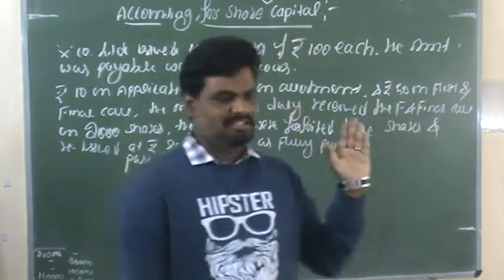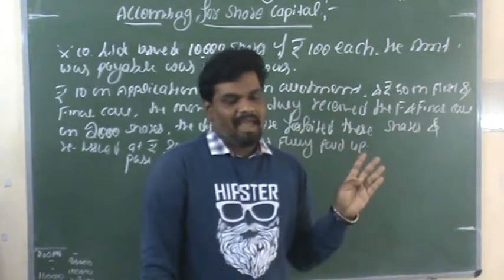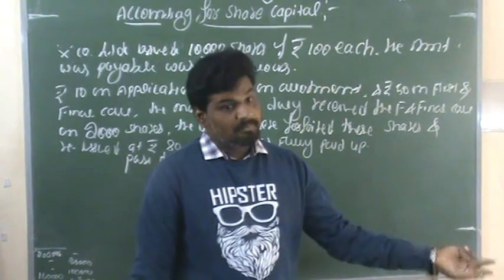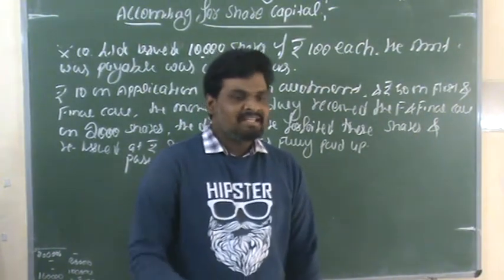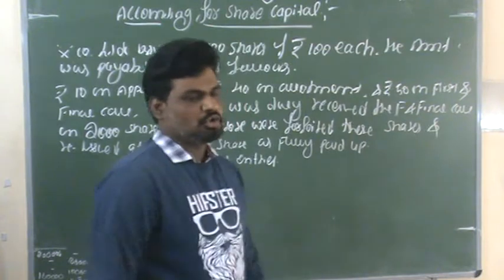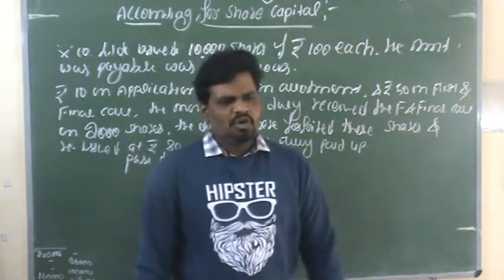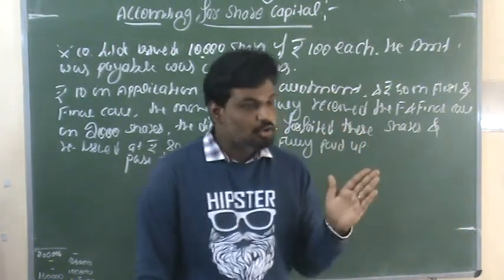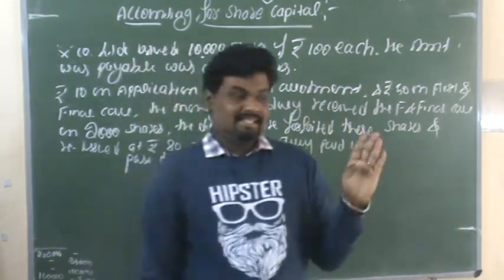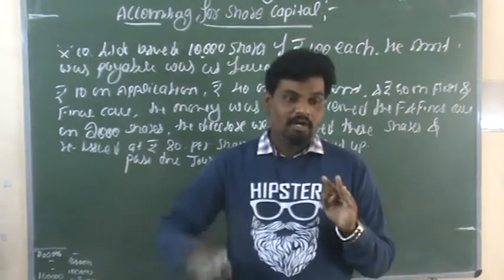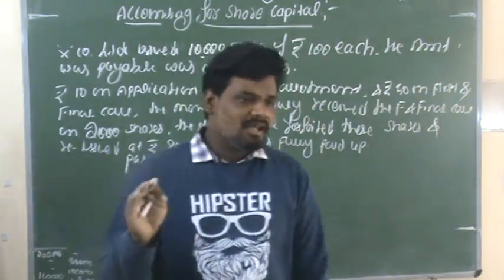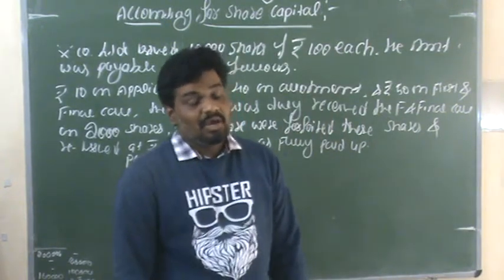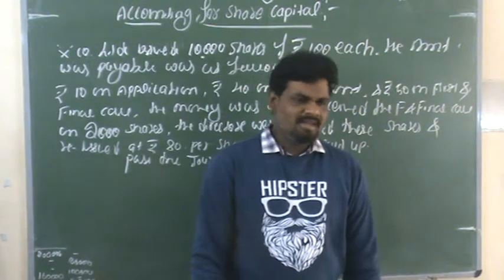We have also discussed what a share is, the various types of shares, and the various circumstances of issue of shares. For the issue of shares there are three kinds: when shares are issued at par, when shares are issued at premium, and when shares are issued at discount. These are the three circumstances in which shares are issued by the company.